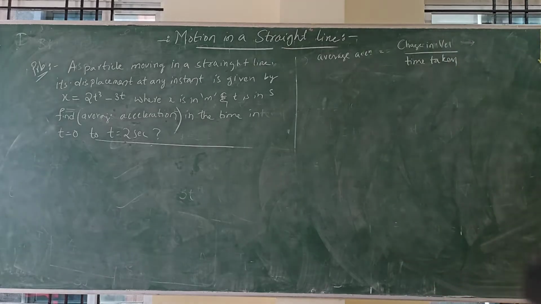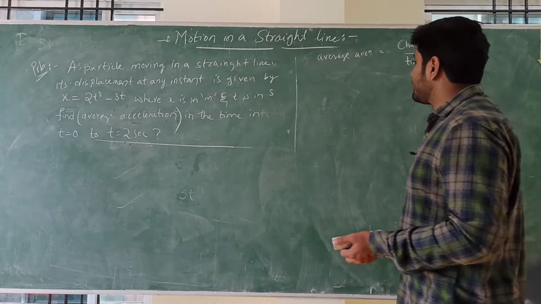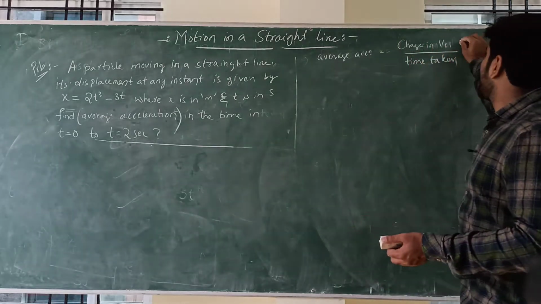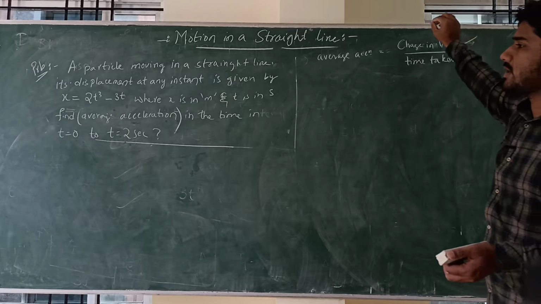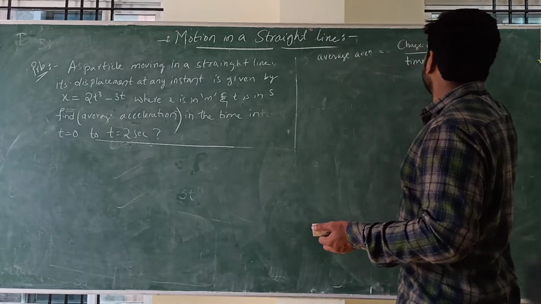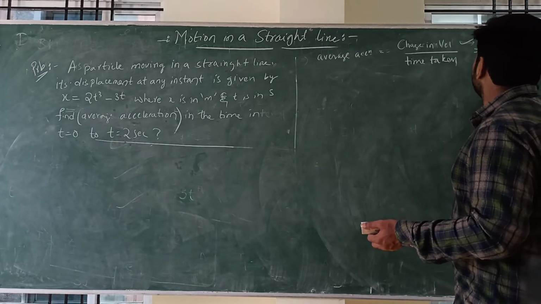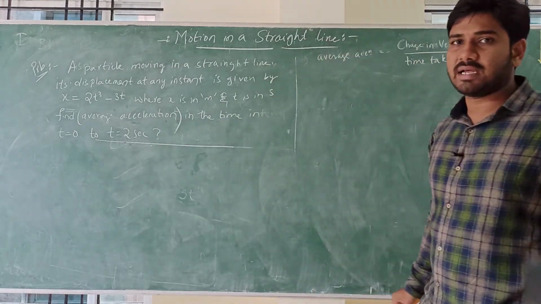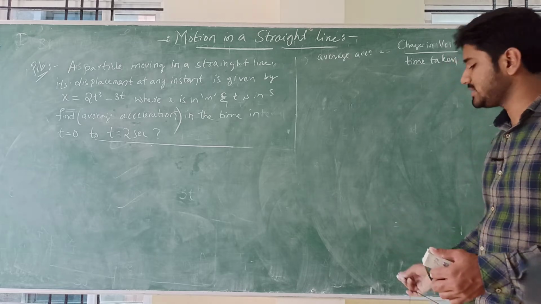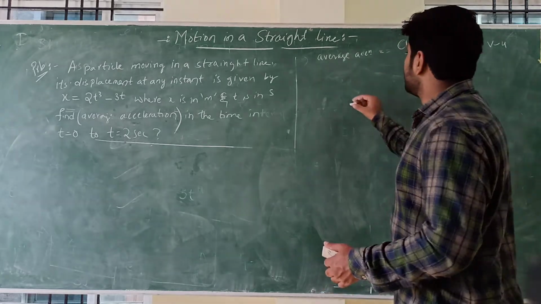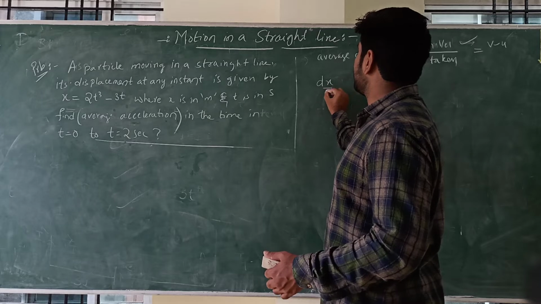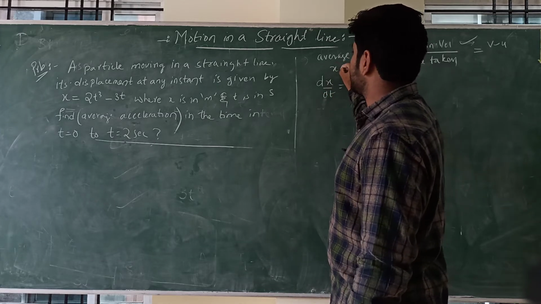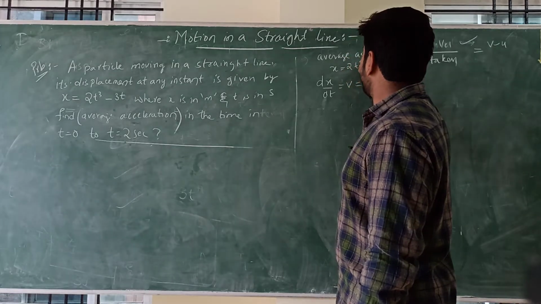Average acceleration is nothing but change in velocity divided by time taken. So we have to calculate velocity first. Change in velocity is nothing but v minus u. At t equal to 2 the velocity is v, and at t equal to 0 the velocity is u. We know dx by dt is nothing but velocity, and x is given by 2t cube minus 3t.